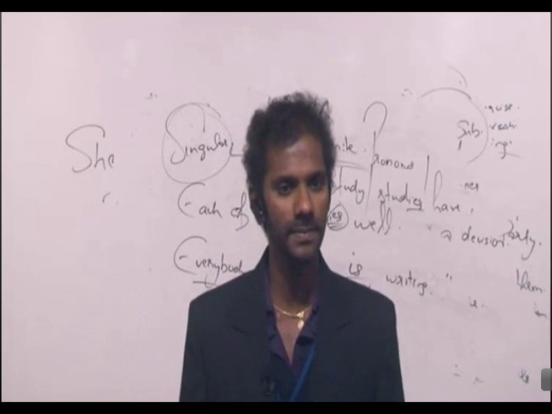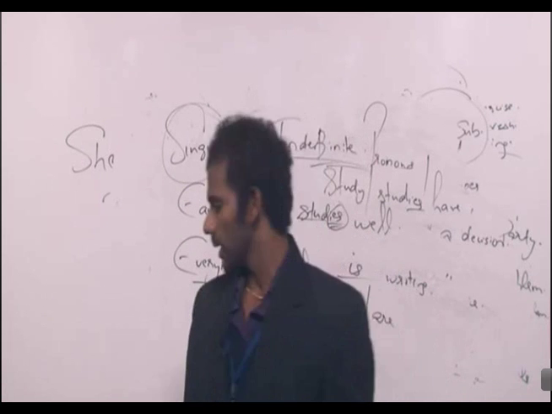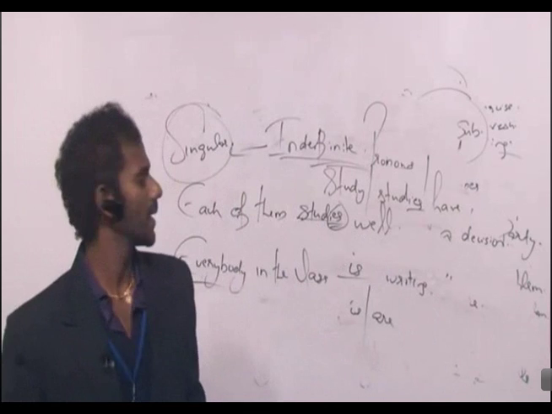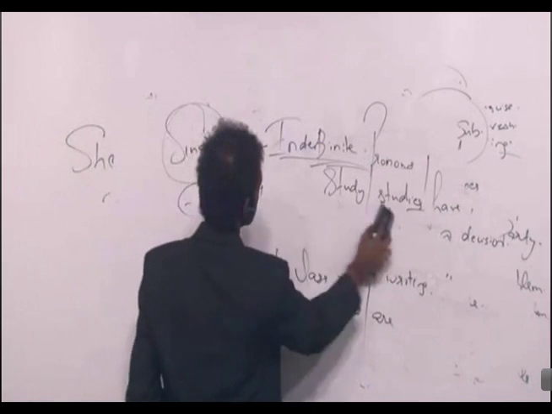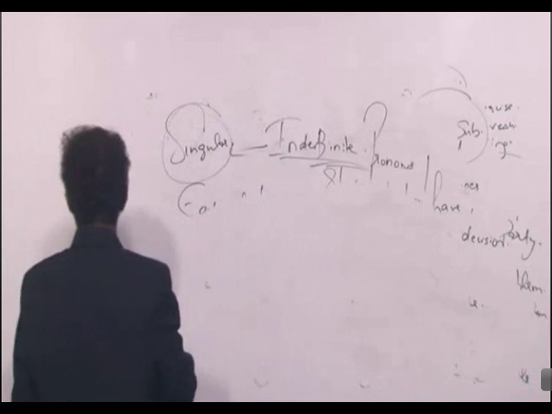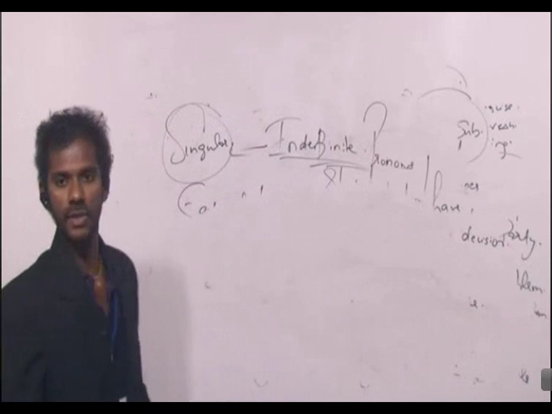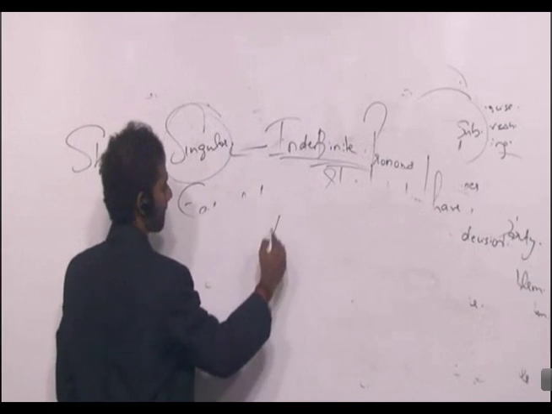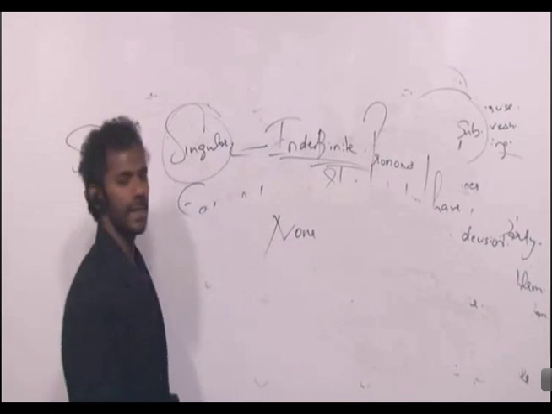Got it? Fine. I told you sometimes exceptions may be confusing. One indefinite pronoun has an exception. And that indefinite pronoun is none. None has an exception.